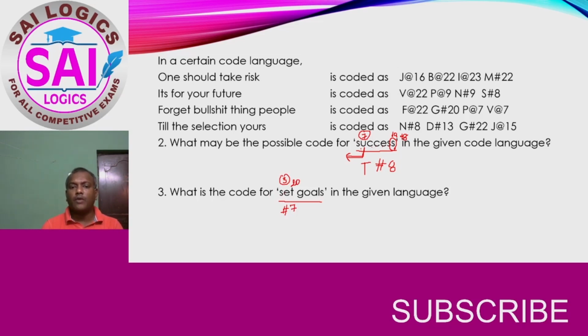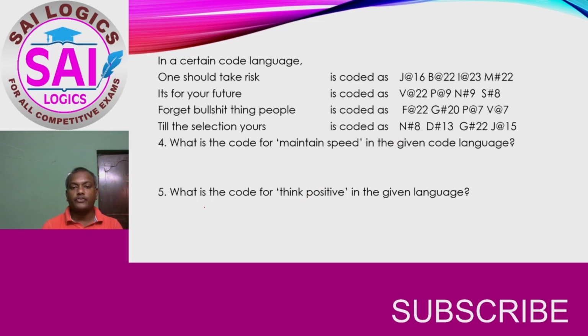And if the count is odd number, then we have to see the previous letter for the second letter. So E previous will be D. So D has 7. And for goals is also an odd number with 5 letters. So again here the answer is hash. Last letter is S. S is 19. The pair value will be 8. And when the count is odd, previous letter of second letter should be taken. So O's previous letter is N. So the answer is D hash 7 and N hash 8.